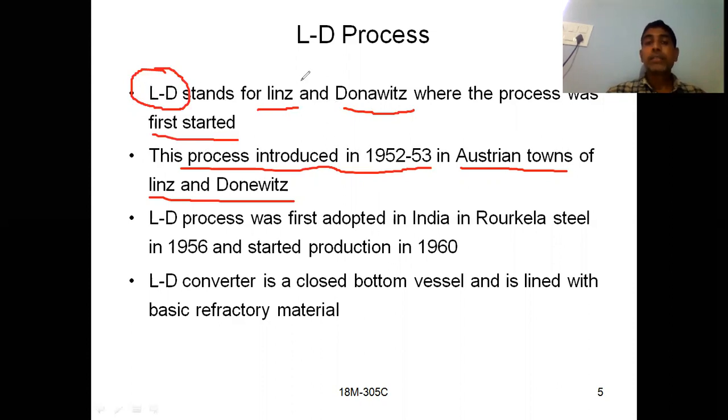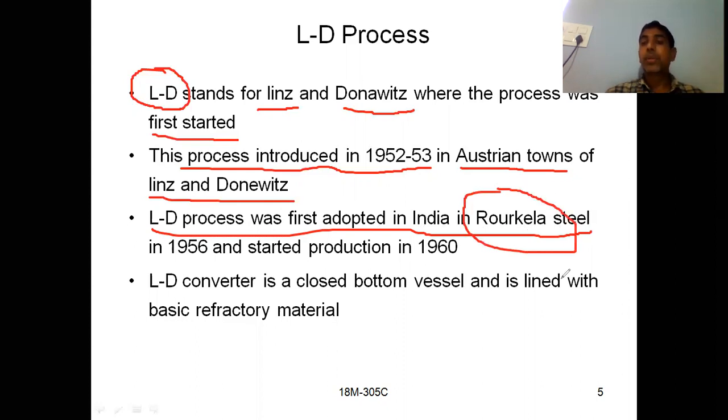Okay, so L means Linz, D means Donawitz, and those are the names of the towns in Austria where this process was initially started. And if you see this one, the LD process was first adopted in India in the Rourkela steel plant. So this LD process was used in India at Rourkela steel plant, in 1956 and started production in 1960. That means for the construction it took 4 years.